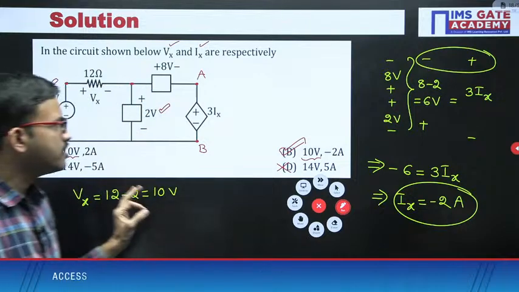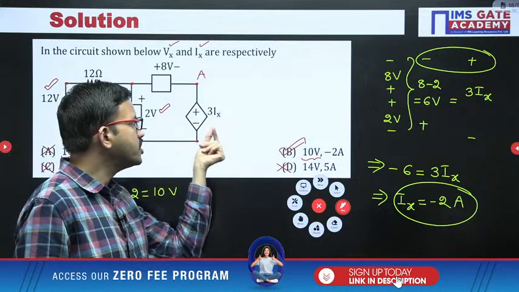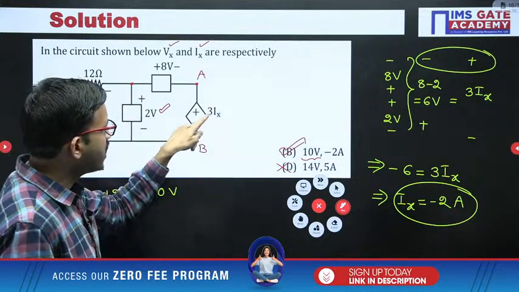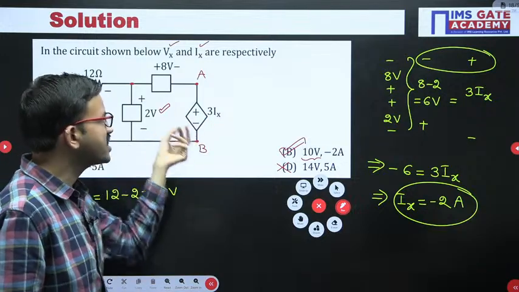I hope it is clear for everyone. This question is very simple, but many of the students may get confused. Here you are having the current value Ix, but here you are having the source as a voltage source.